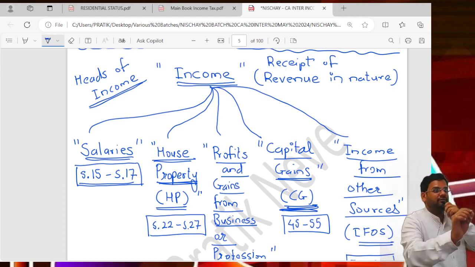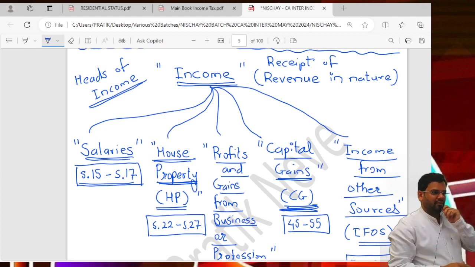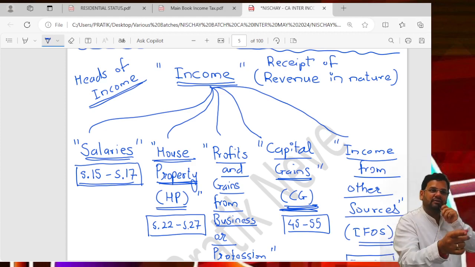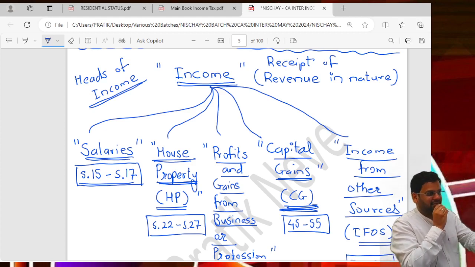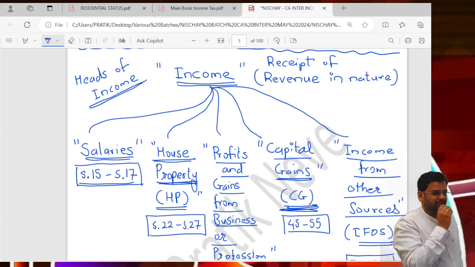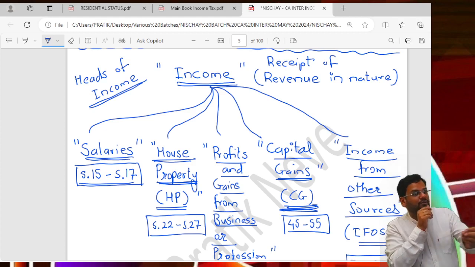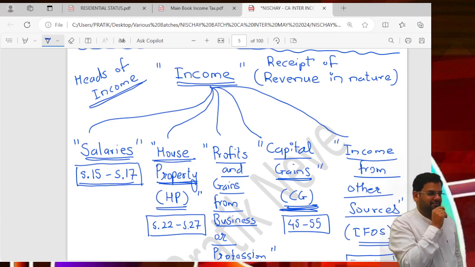Okay, you have a second house, a third house, which you have given on rent: house property. And after 10 years, if you sell that house, capital gains, because you are selling a capital asset. And from whatever business income I earn, I have invested in shares of some company and am getting dividend. You already know all these things.